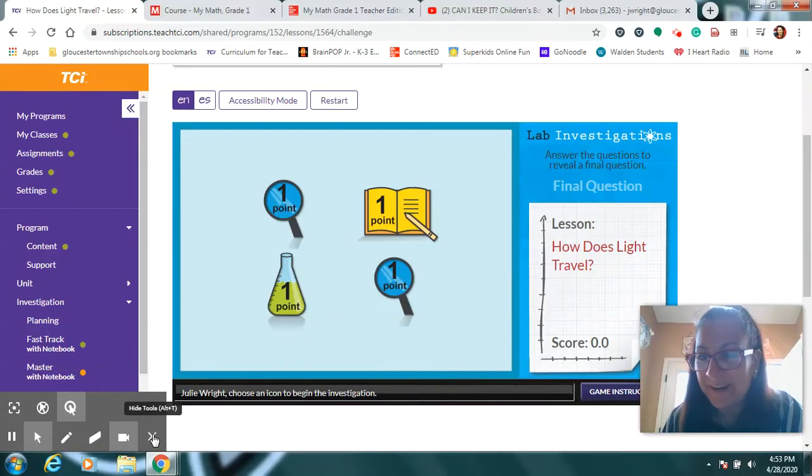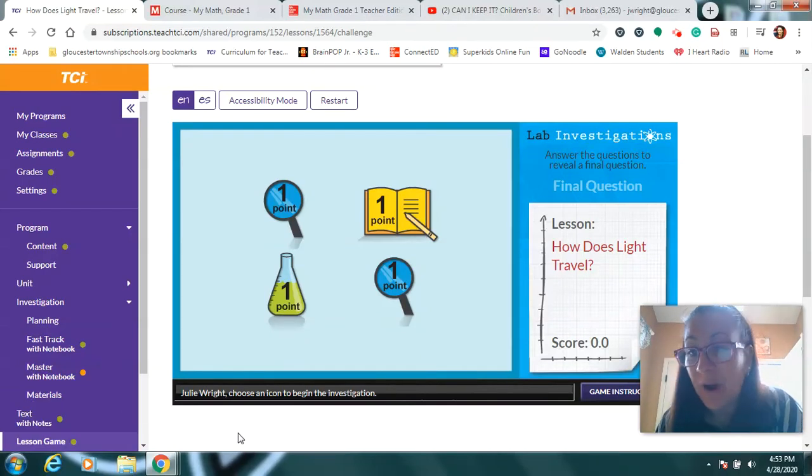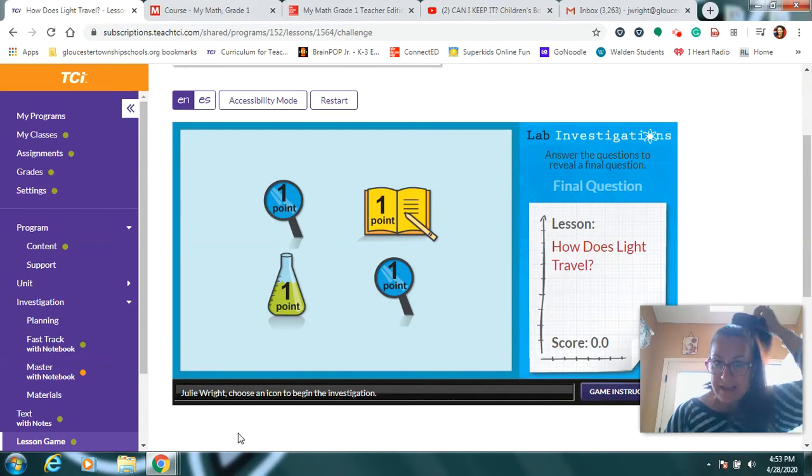Hey everybody, good morning. So tomorrow we're going to have a science quiz. So today we'll play the game that we normally would have played at school. And so let's see. Let's start with this one.